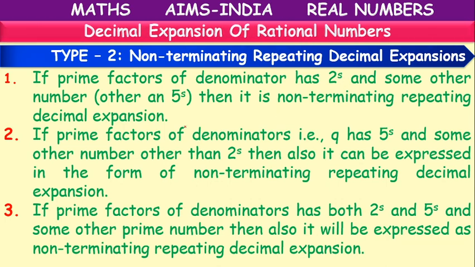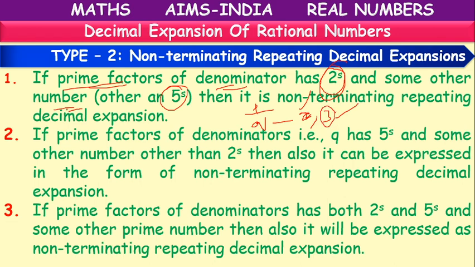Here, in some rational numbers p by q, q has 2 as a factor and some other number other than 5, like 3. If q has factors 2 and 3, 2 is there, but along with 2, 5 is not there. We have another factor 3.